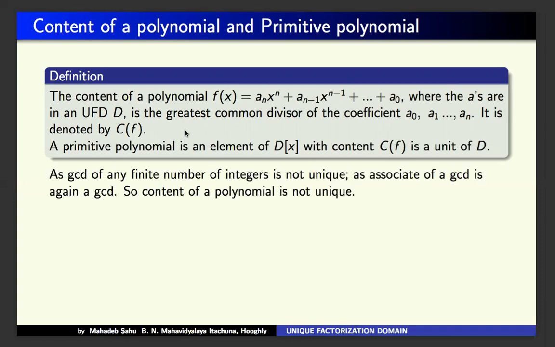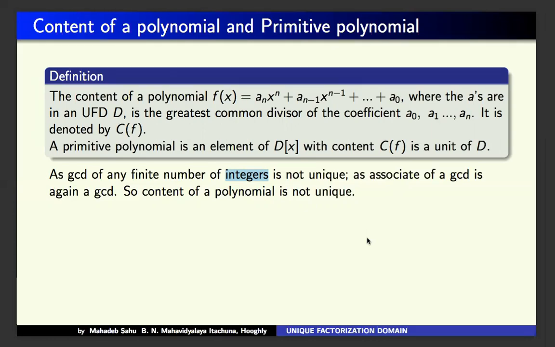Also, the GCD of any finite number of members of an integral domain is not unique, because if d is a GCD of a_1 up to a_n, then ud is again a GCD where u is a unit.